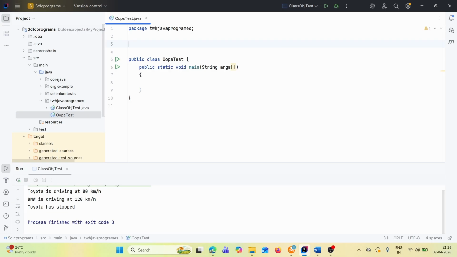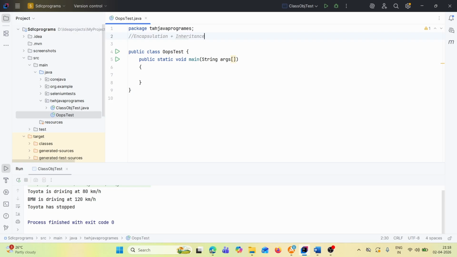Let's implement all the OOPs concepts, that is encapsulation plus inheritance plus polymorphism plus abstraction. Okay.